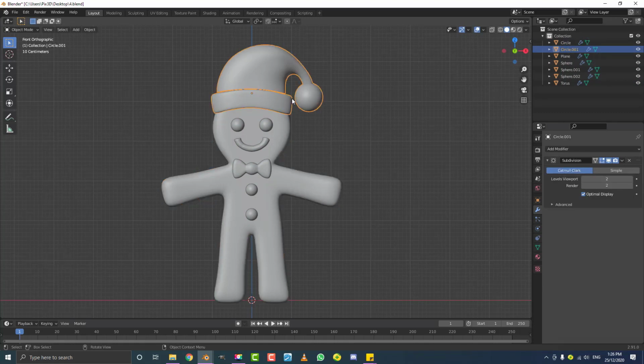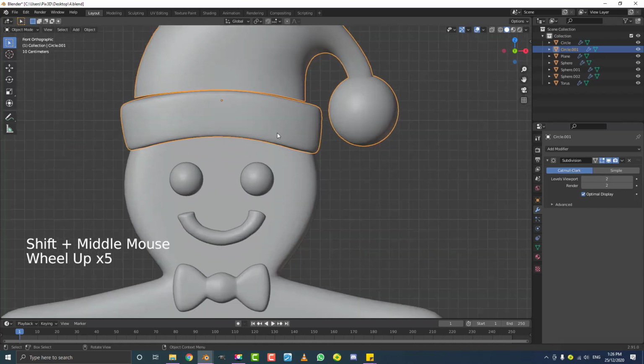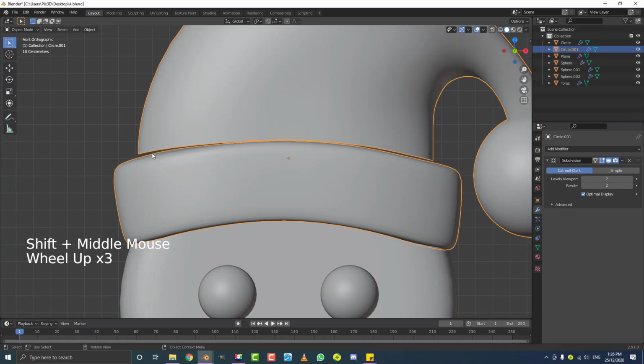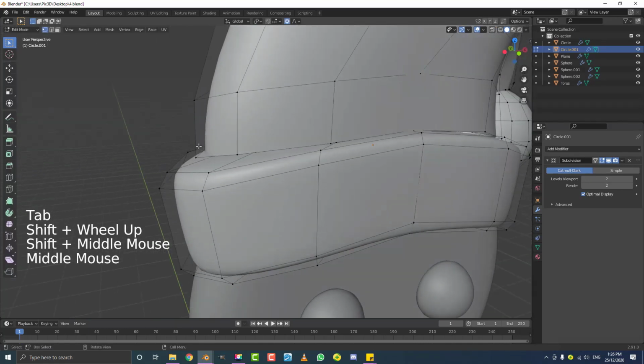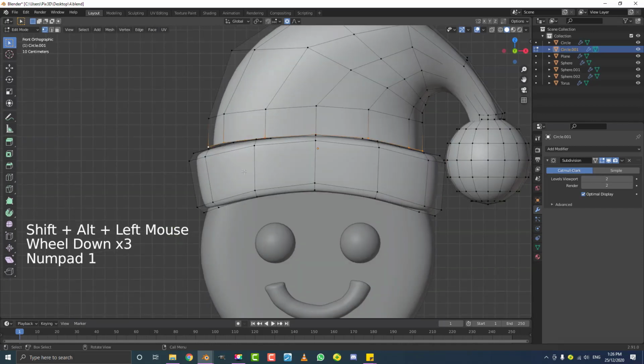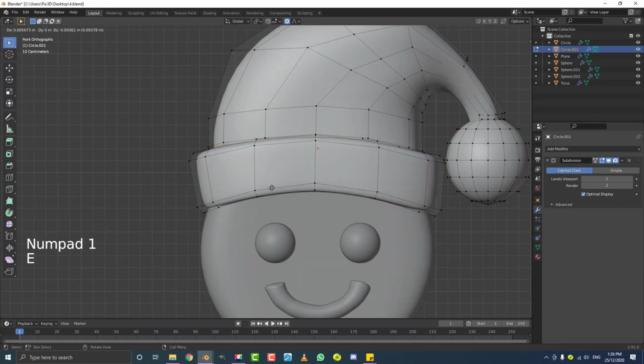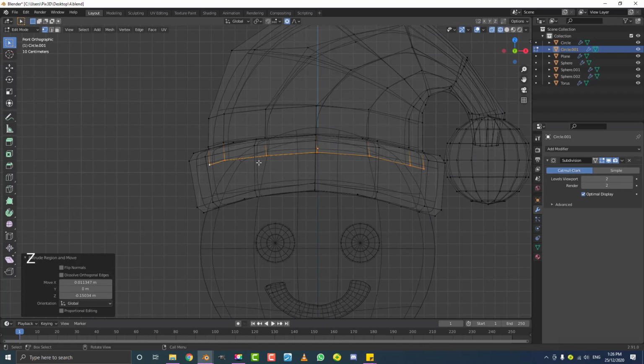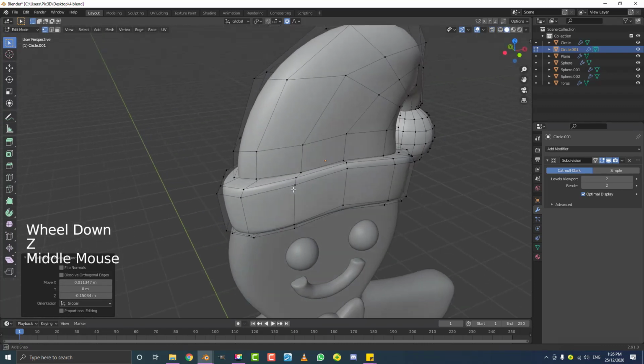And before we go too far with the particle systems, we actually need to create some groups to let the particle system know where we want it to be distributed, because we're going to have 2 different lengths of hair on the hat. And also I'm just noticing here that there's a bit of a gap, so I'm just going to quickly go into edit mode again and select the bottom edge of the hat and hit E to extrude it down into the hat there just to close that gap. Okay, so not too big of a deal.